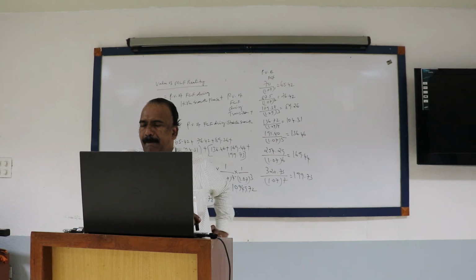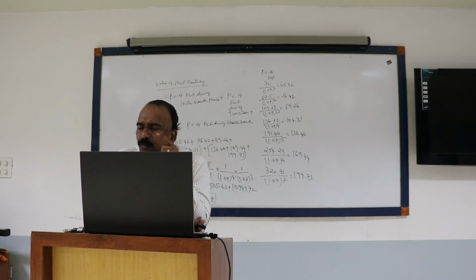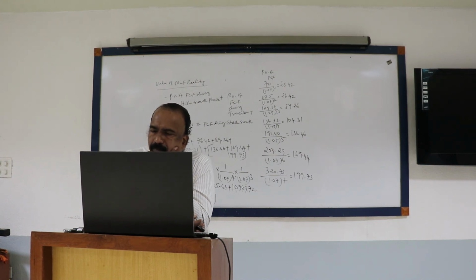Got it? Yes, sir. In the second stage, you divide with only one value because you have only one stage there. Here you have two stages, so you divide with two values: 1.07 power 4 into 1.07 power 3. If the high growth and transition periods are both 4 years, then 1.07 power 4 into 1.07 power 4.